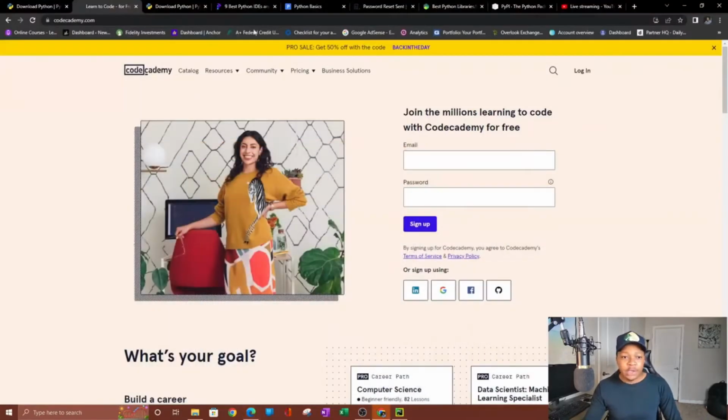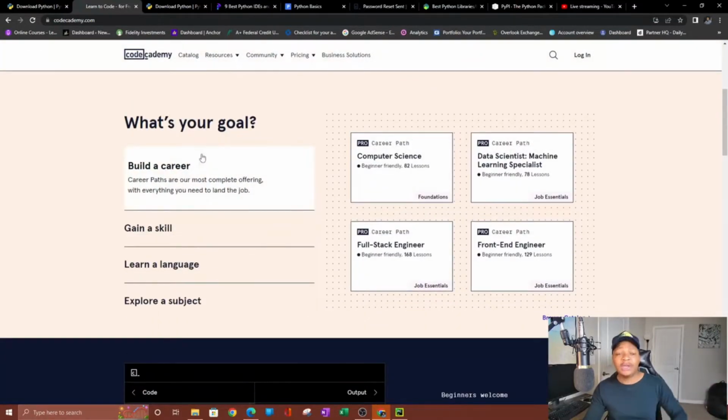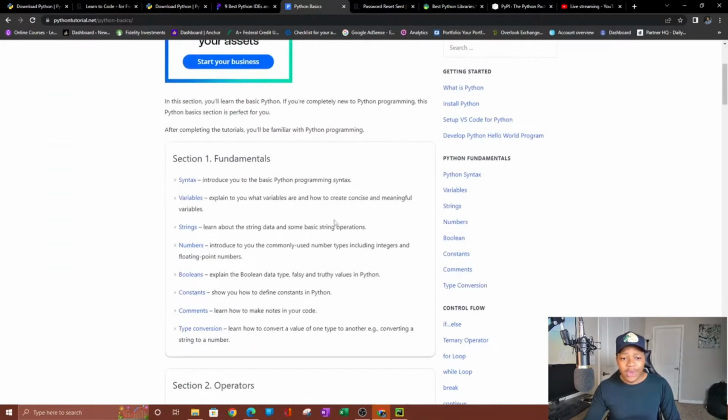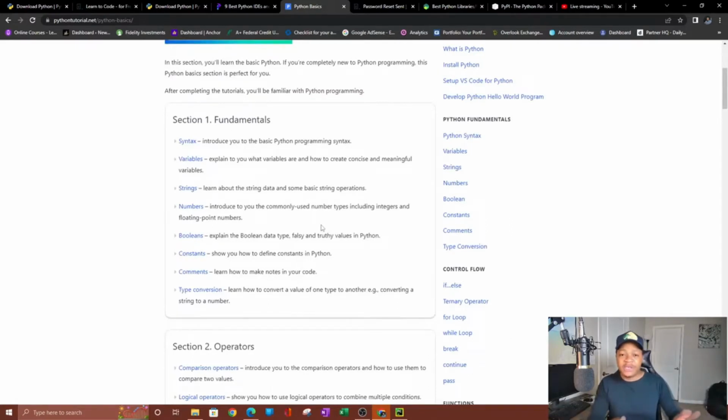But you need to go to a website like Code Academy. You don't have to go to this one. You can go to any other website, right, where it allows you to learn the basics of Python. And these basics are going to be right here. So for every programming language, these are things that you have to learn. You just do them differently in Python.